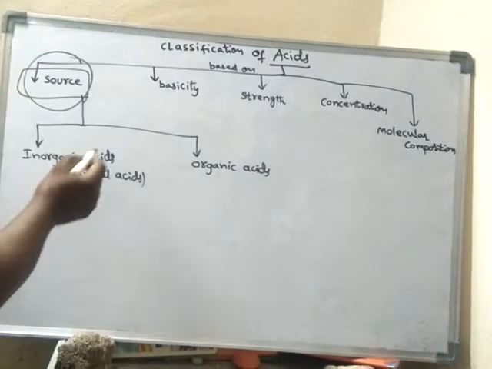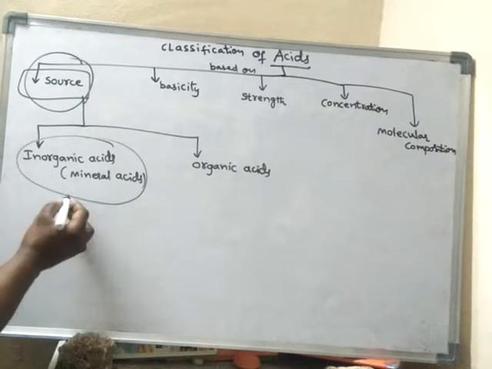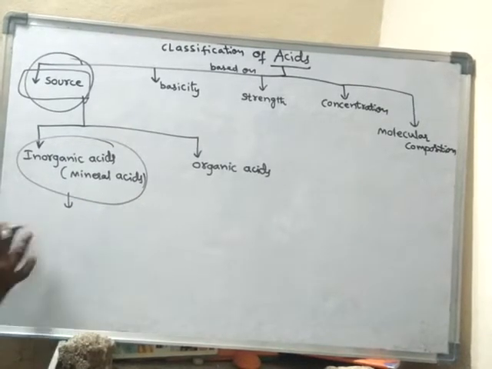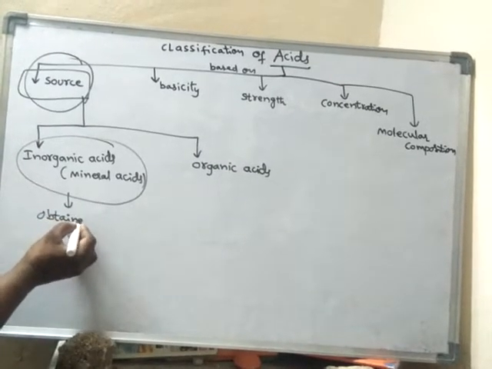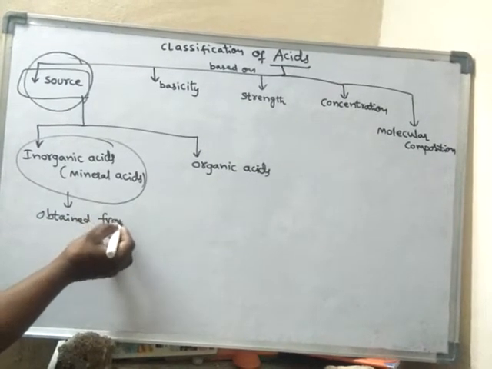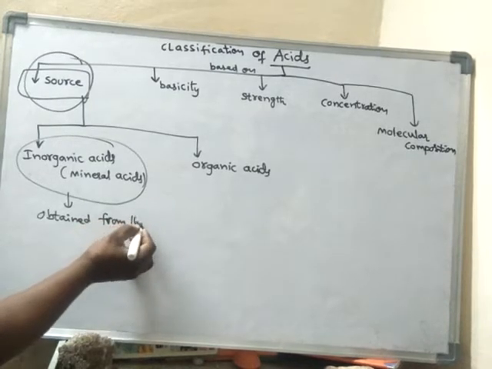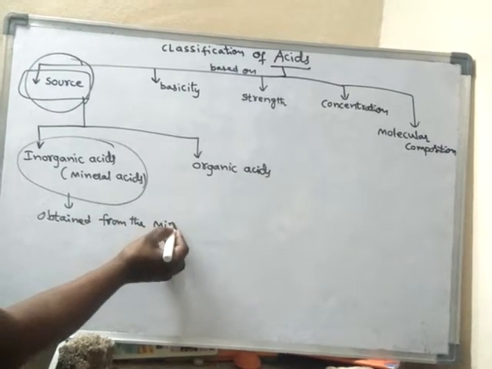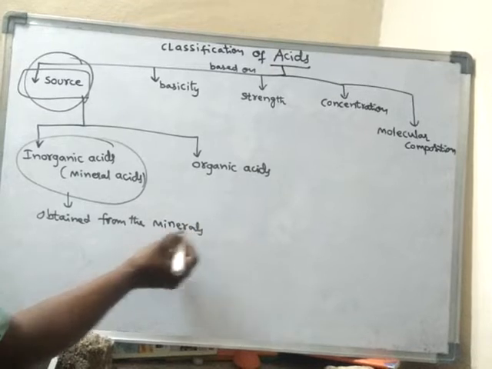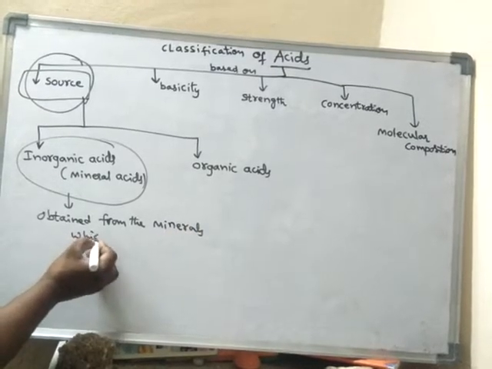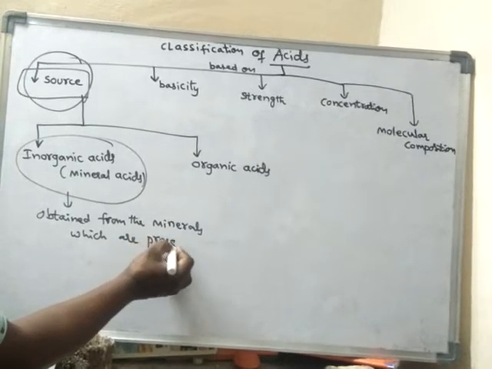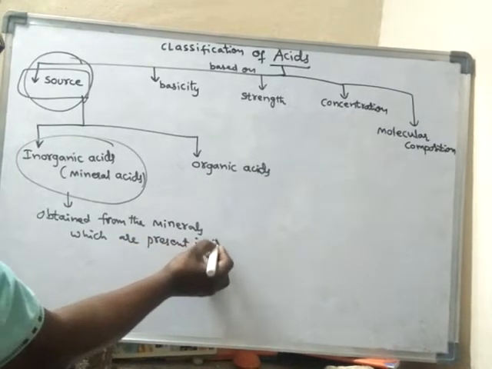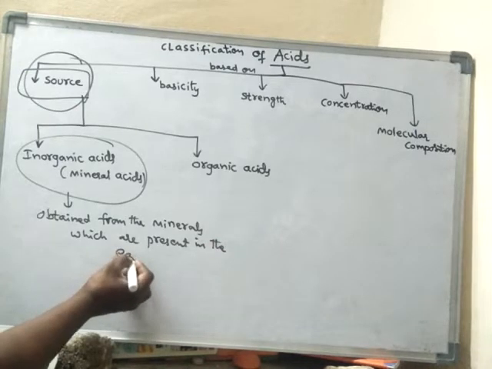See, these mineral acids are derived or obtained from the minerals which are present in the earth crust.